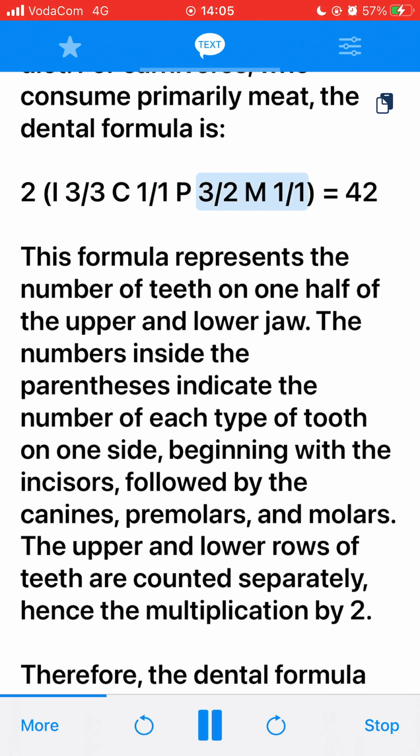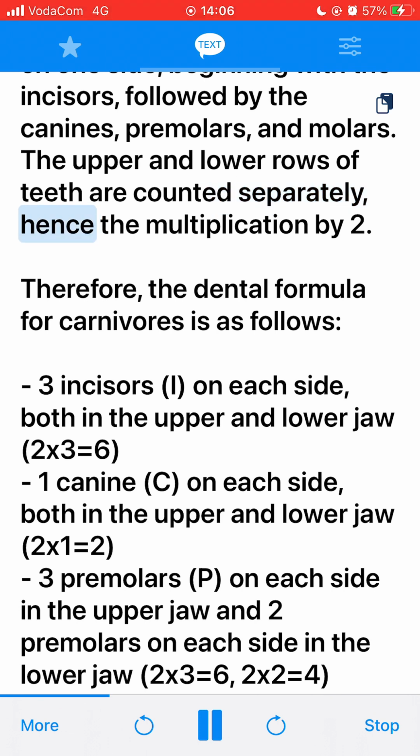I 3/3, C 1/1, P 3/2, M 1/1, equals 42. This formula represents the number of teeth on one half of the upper and lower jaw. The numbers inside the parentheses indicate the number of each type of tooth on one side, beginning with the incisors, followed by the canines, premolars, and molars. The upper and lower rows of teeth are counted separately, hence the multiplication by 2. Therefore, the dental formula for carnivores is as follows.